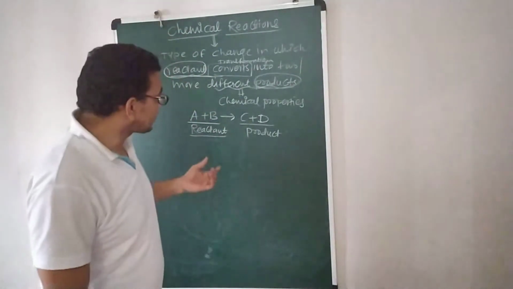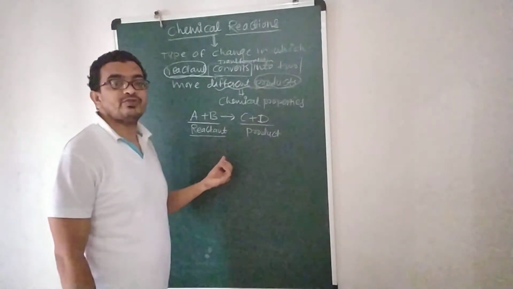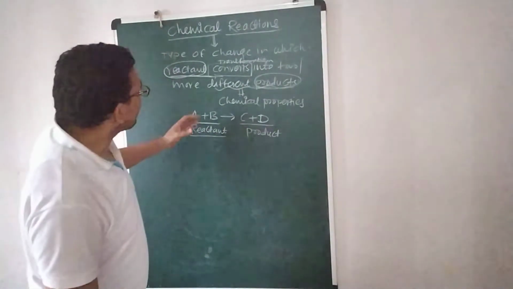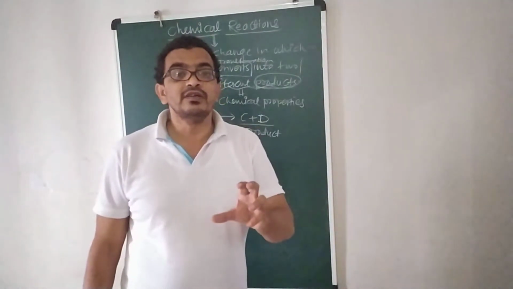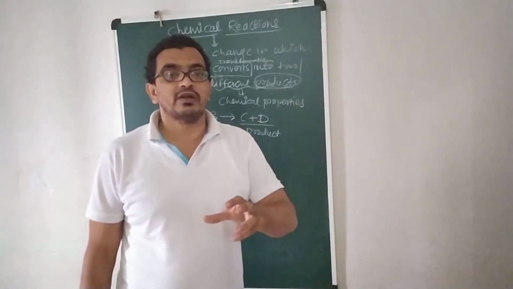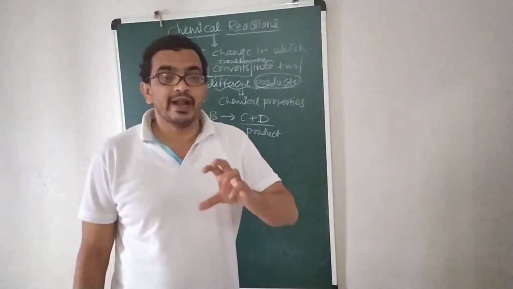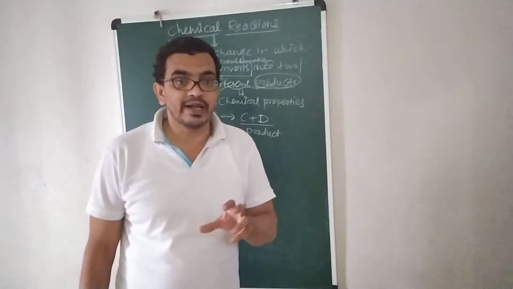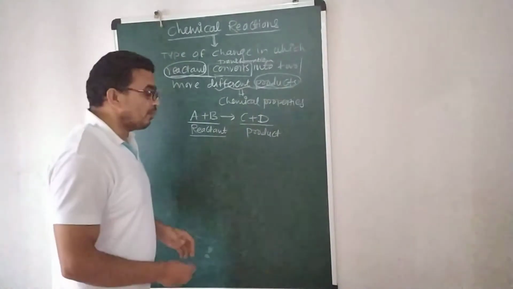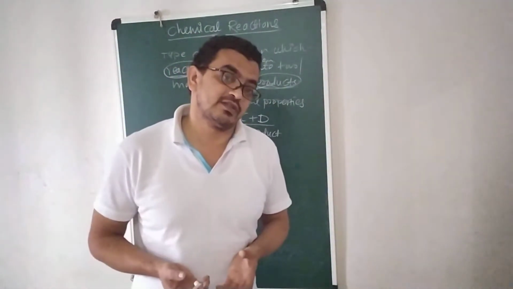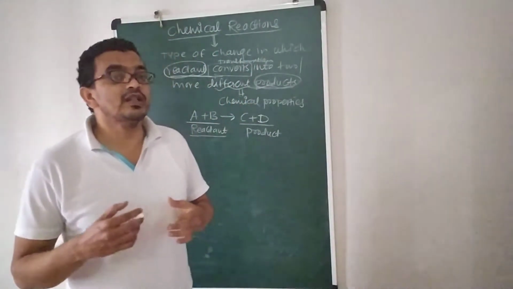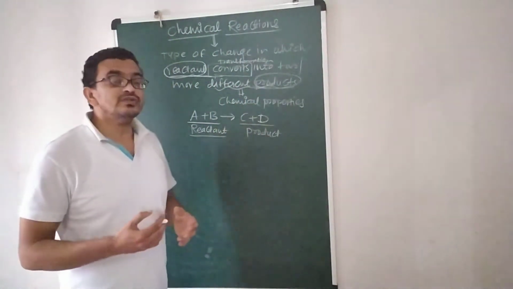Before that, students, one important point I have to discuss with you. Whenever a chemical reaction takes place, there is a transfer of reactant into product, but at the same time keep in mind that bond breaking and bond formation takes place. So the chemical bonding is also going to change.